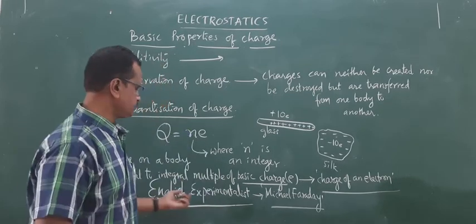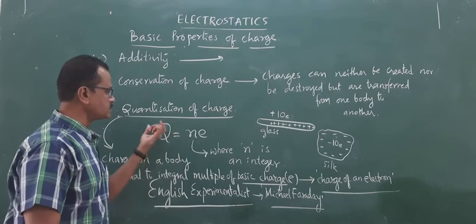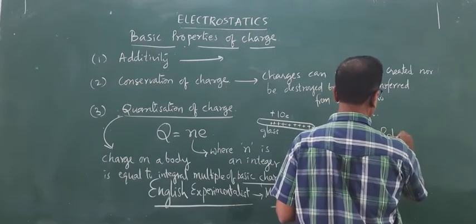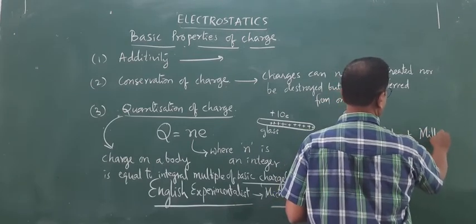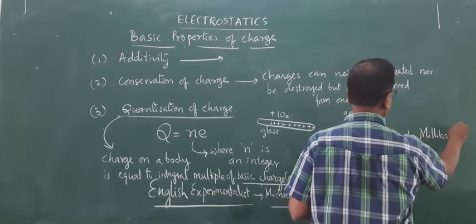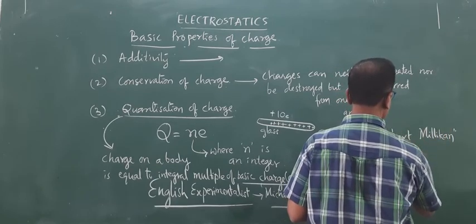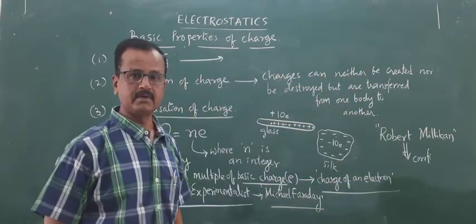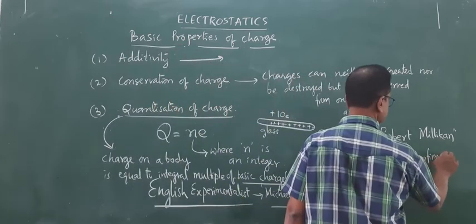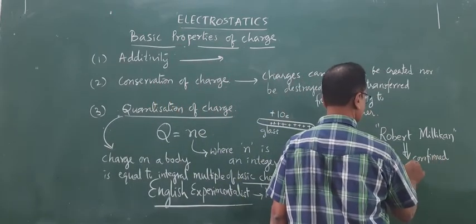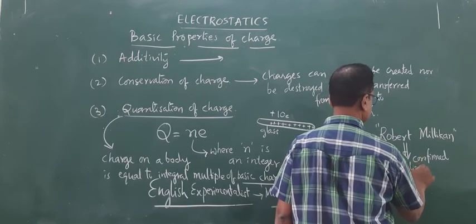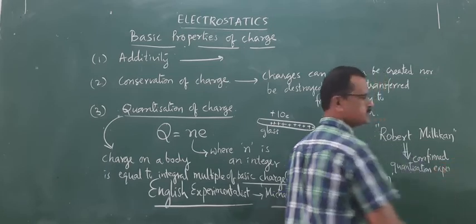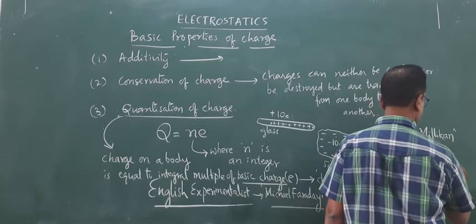And experimentally this was confirmed by another scientist. His name is Robert Millikan. You must have studied Millikan's oil drop method. Robert Millikan confirmed quantization of charge experimentally through his famous experiment, Millikan's oil drop method.